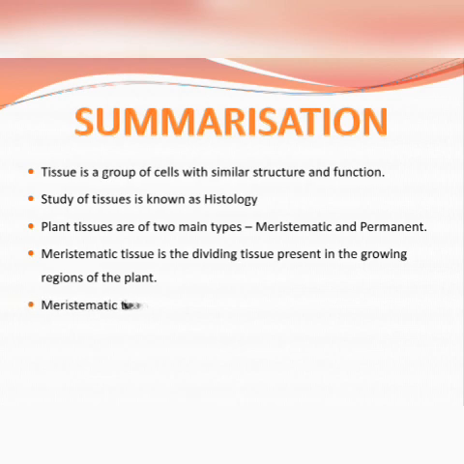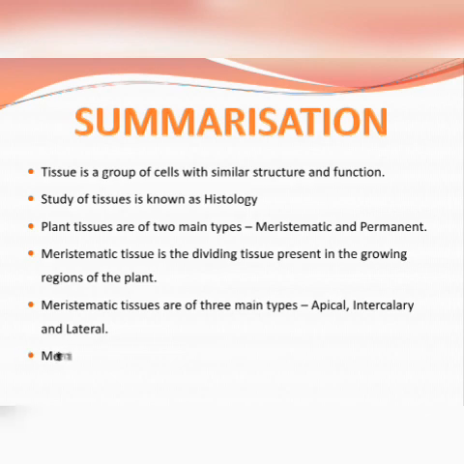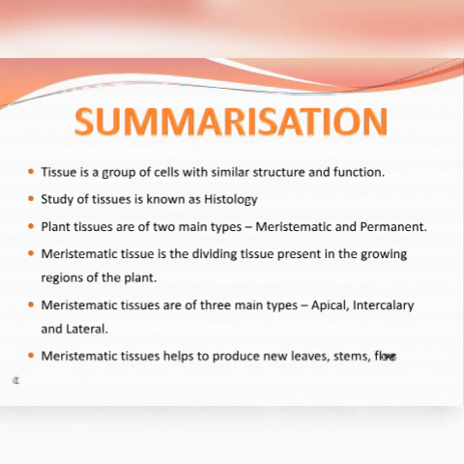Next, meristematic tissues again can be further classified because of their position. There are three types: apical, intercalary, and lateral. Meristematic tissues help in the production of new leaves, stems, flowers, etc. So, as we summarize this portion, we come to the end of this particular topic. Thank you.